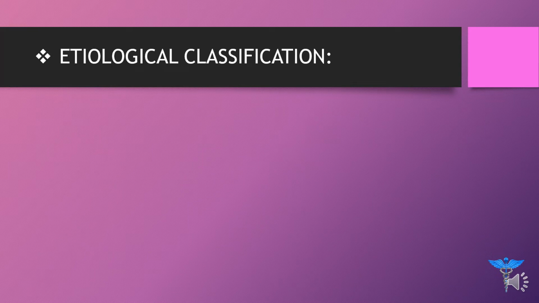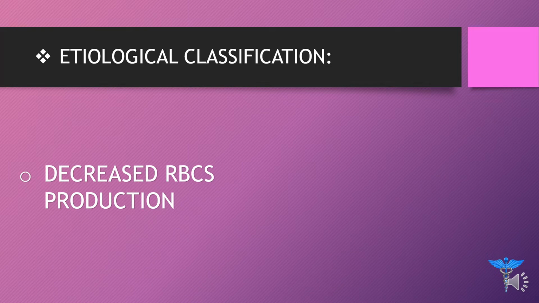Now the first one we are going to discuss is etiological classification. In etiological classification, we will study the factors and causes due to which a person becomes anemic. The first factor is decreased red blood cell production. Whenever there is decreased or reduced red blood cell production, the person will ultimately be anemic.